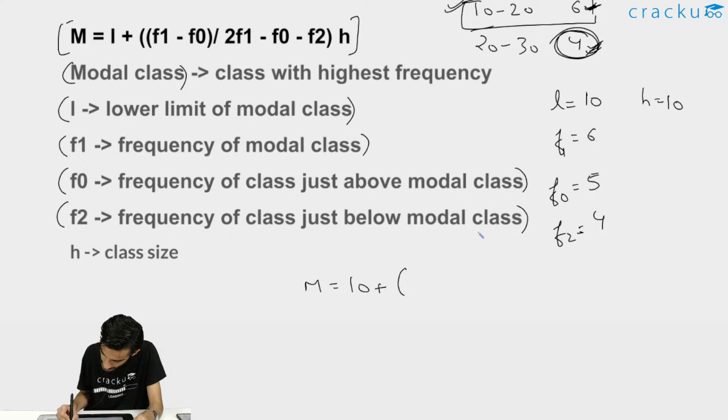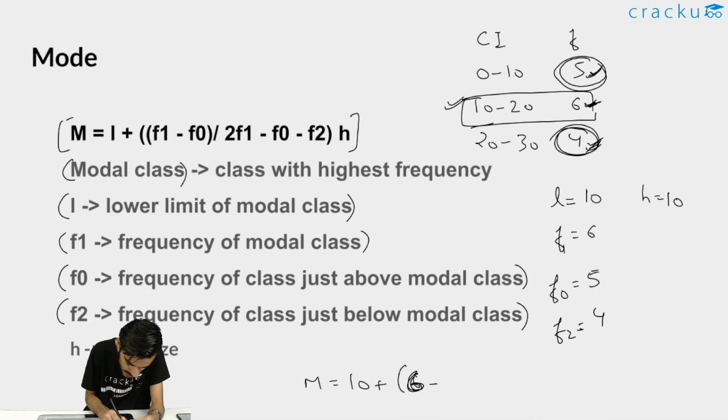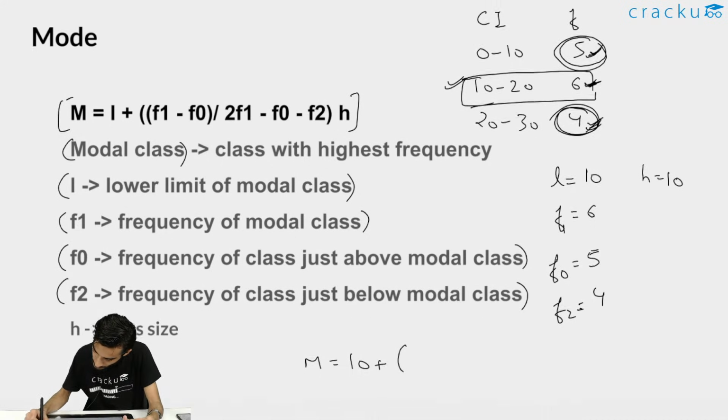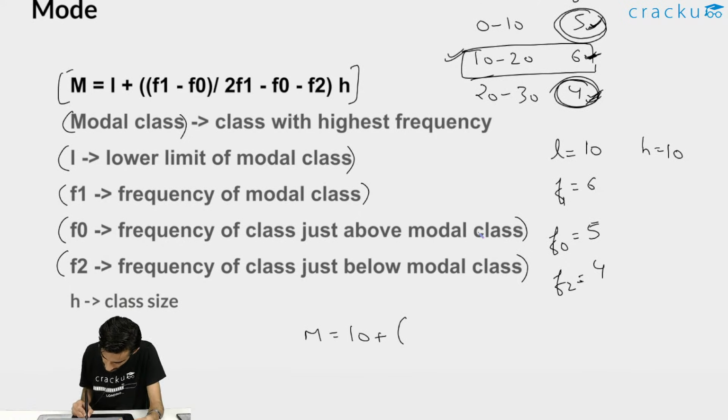F1 basically is the frequency of model class, that is 6. So 6 minus, yes. So this is frequency of the model class, that is 6 minus frequency of F0.